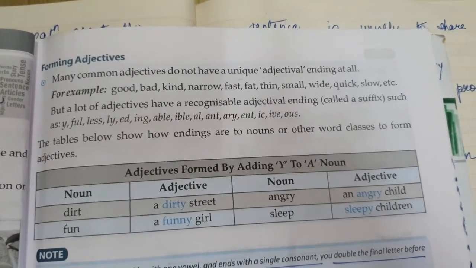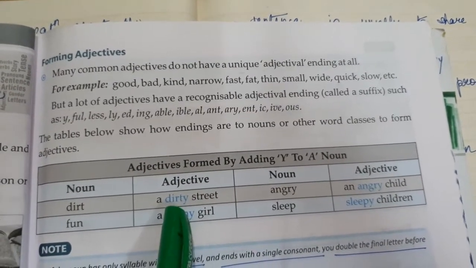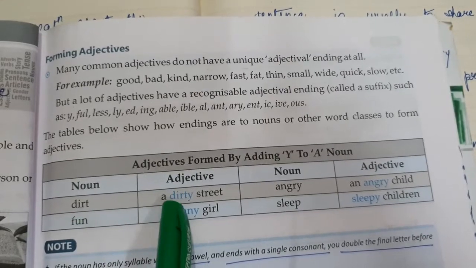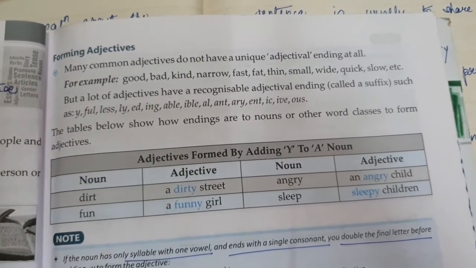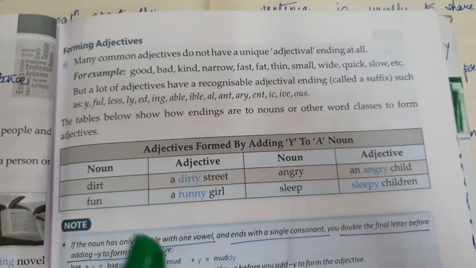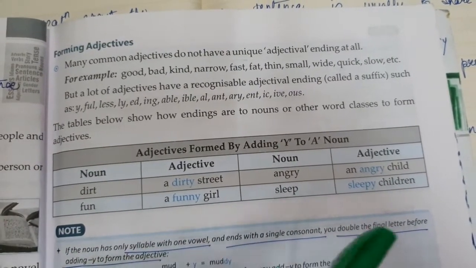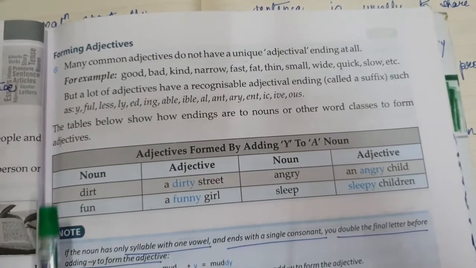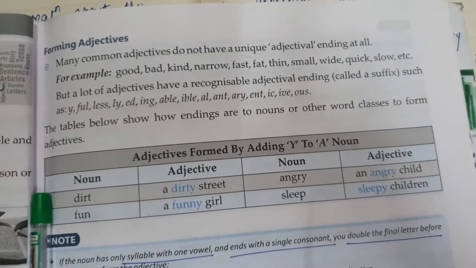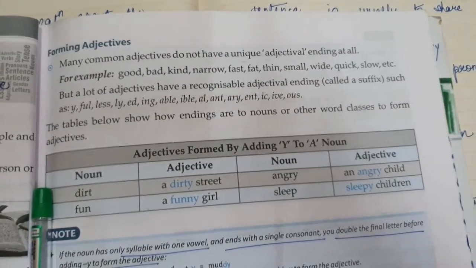For example, the word dirt. Dirt is a noun, like there's dirt on the road. So fun is a noun, anger is a noun, sleep is a noun.